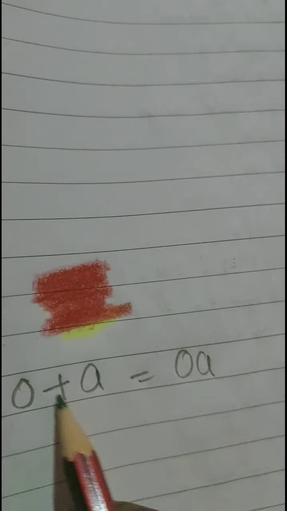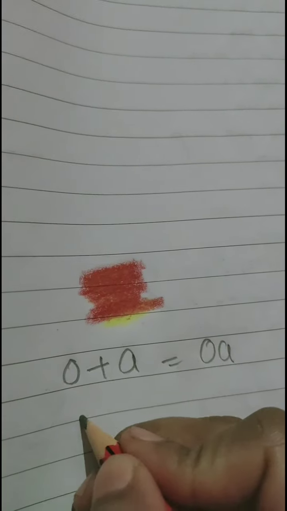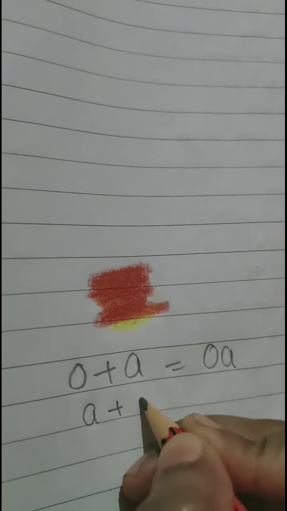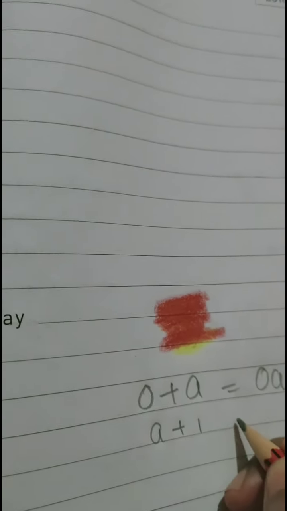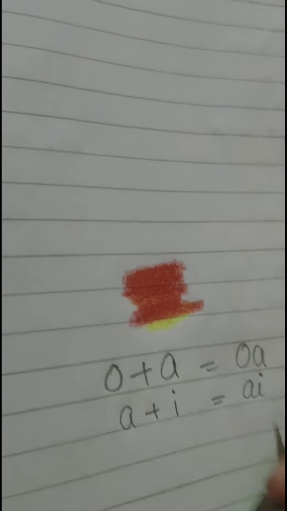When we mix O and A, we get O sound. When we mix A plus I, we get A. Okay, and when we mix I plus R, we get IR.